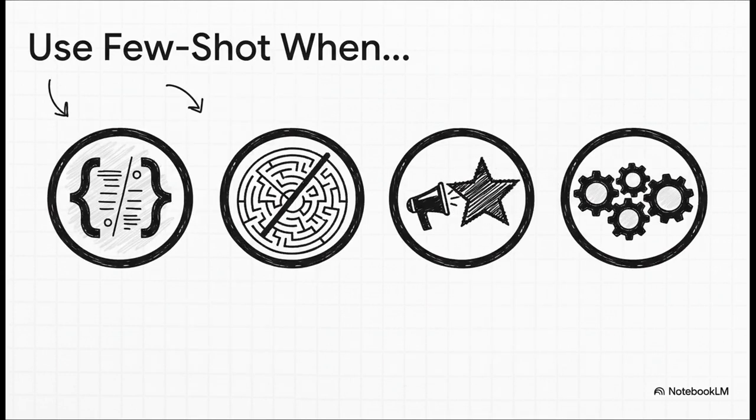But, and this is a big but, you absolutely need few-shot when the format is non-negotiable, like if you're generating perfect JSON for an API.